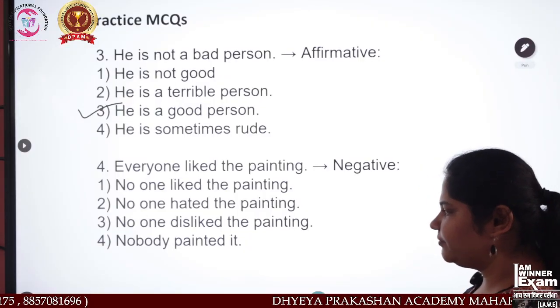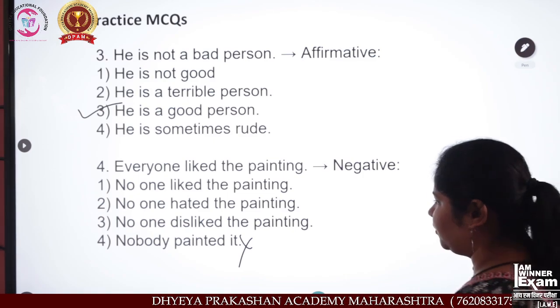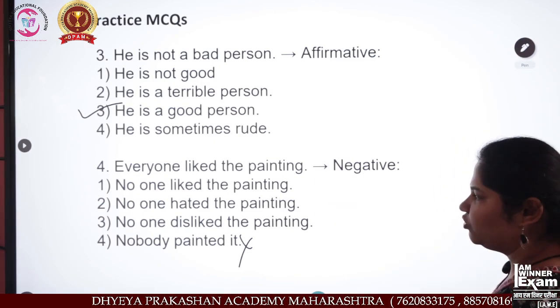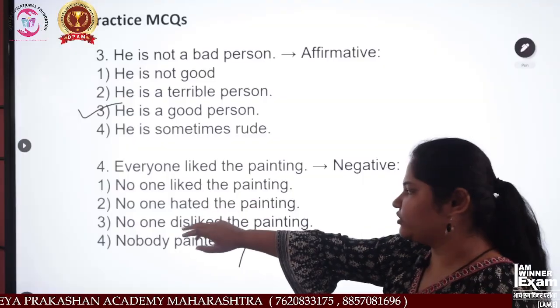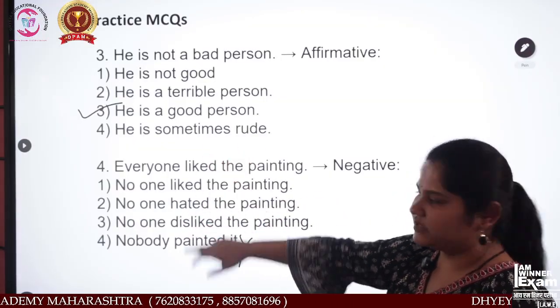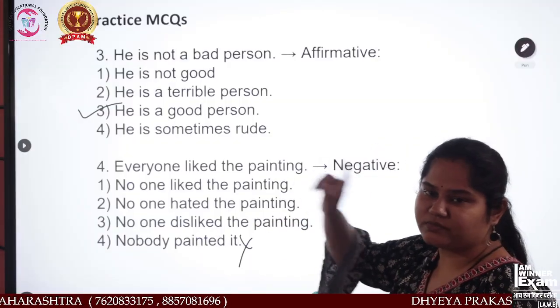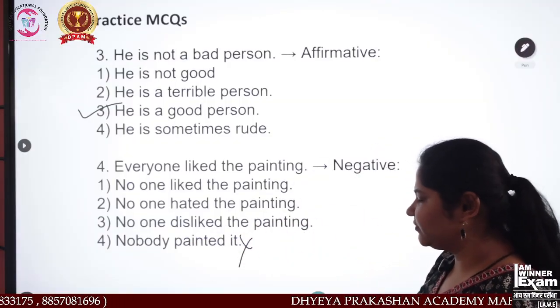Or nobody painted it. This is irrelevant. Now remaining this one. No one liked the painting? No, because everyone liked it. So no one liked and hated are opposites. What is our rule? Use the opposites in a proper way. No one dislikes the painting.